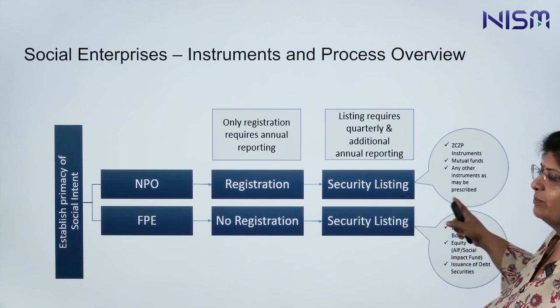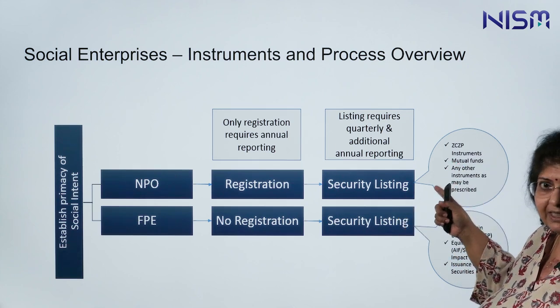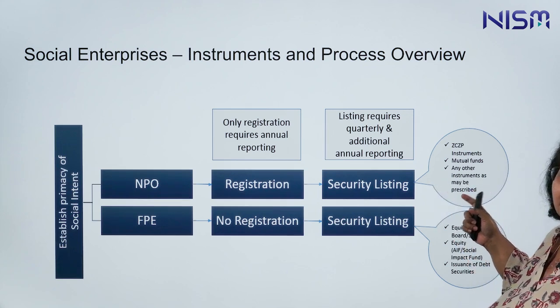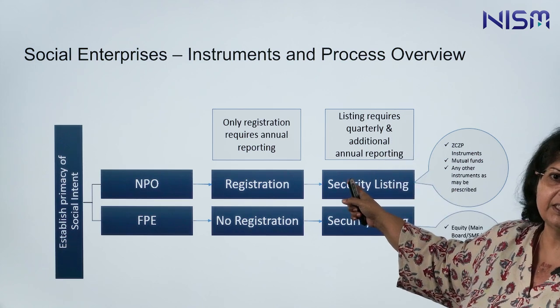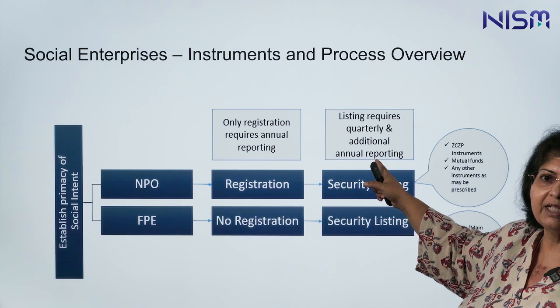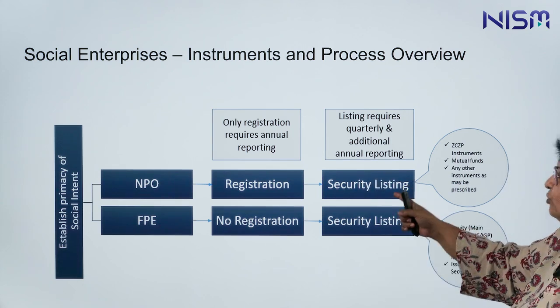And there are different types of instruments. We'll talk about this a bit later. There is the ZCZP, then there are mutual funds and other instruments that may be prescribed in the future. And once a security is listed, then there would be quarterly reporting of utilization. And then there is also additional annual reporting that comes into play.